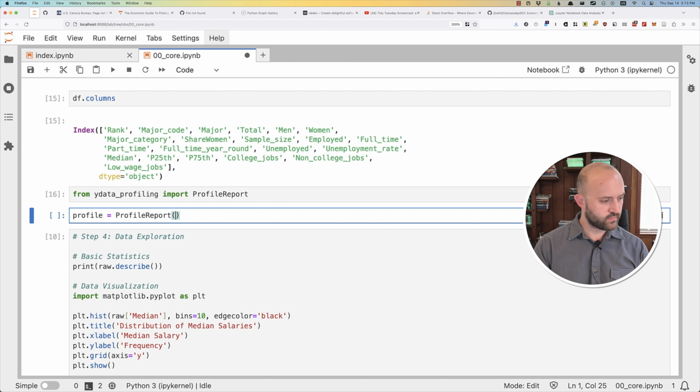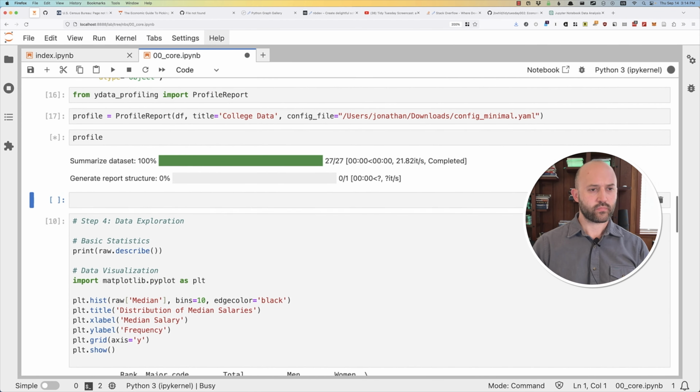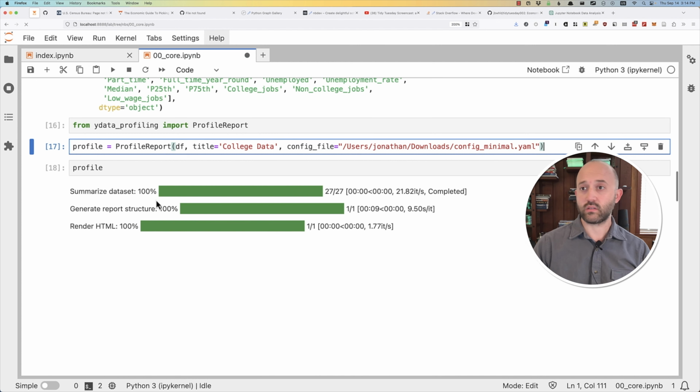I had df, let's just call it college data, and I think it needs a config file, which if I remember right, I have one in my downloads path. So from ydata_profiling, import ProfileReport. I'm actually creating this profile off of this, and it's thinking away now.